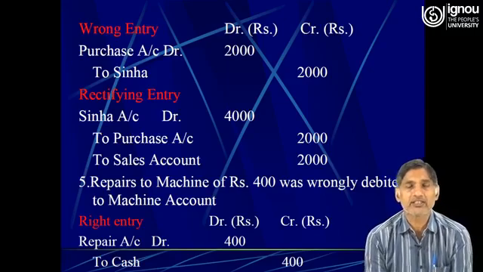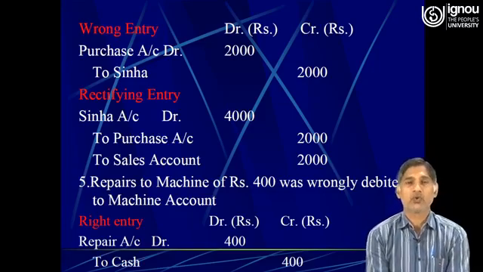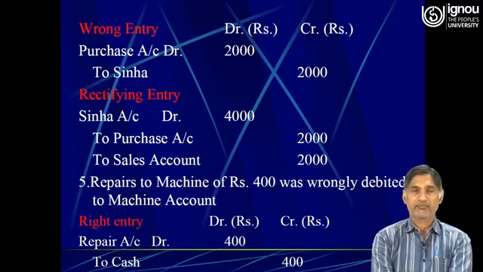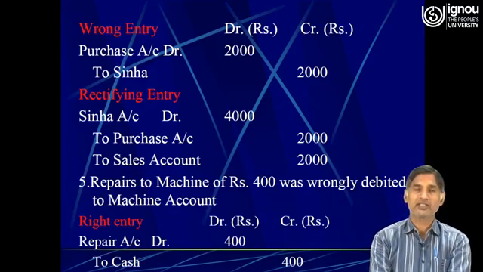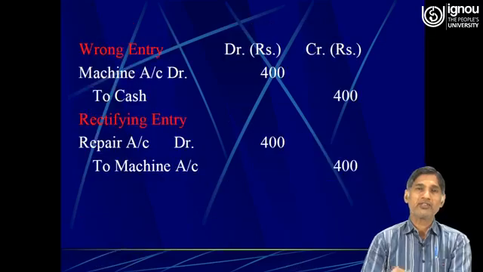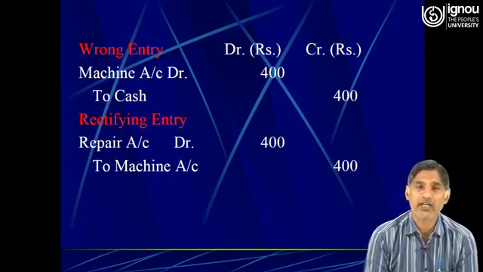Then the next one is repairs to machine of rupees 400 was wrongly debited to machine account. So here the right journal entry which must have been passed in the books of account is repairs account debit to cash. But instead of debiting the repairs account, we debited the machine account, and the wrong entry which was passed in the books of account was machine account debit to cash.